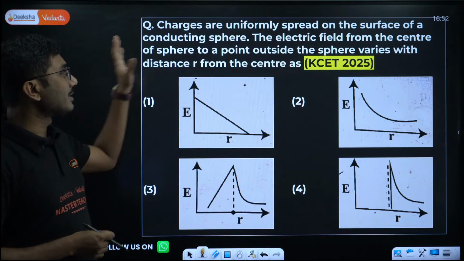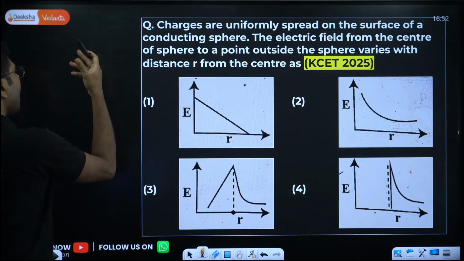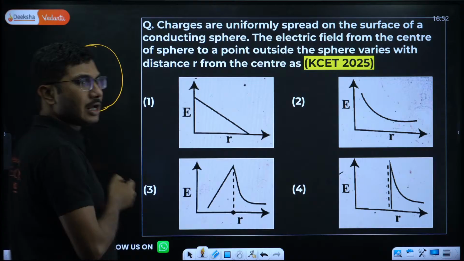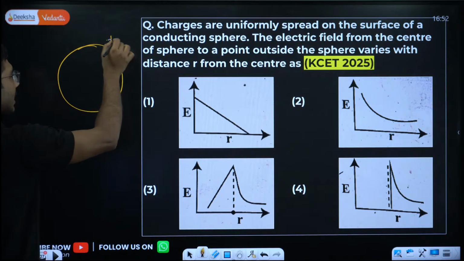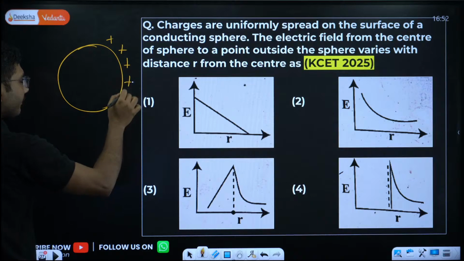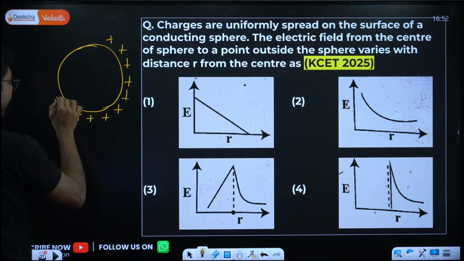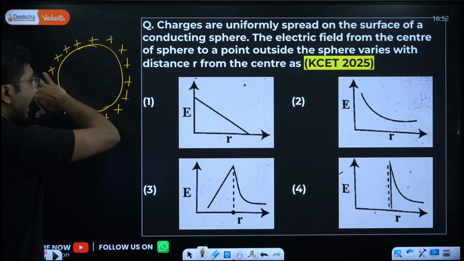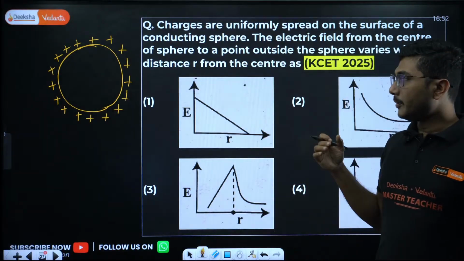So charges are uniformly spread on the surface of a conducting sphere. I already discussed in my last lecture that if you give some charges to a conducting sphere, charges will always stay on the surface. Hollow spherical shell or conducting sphere, they act exactly the same, there are no other cases.